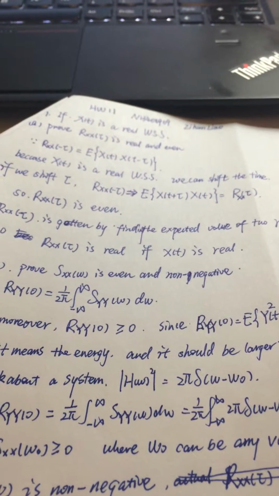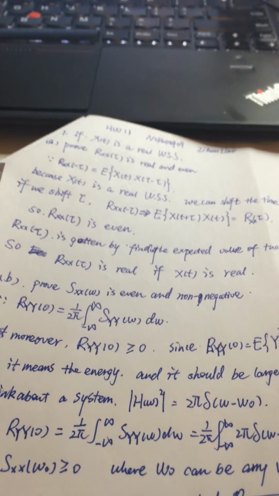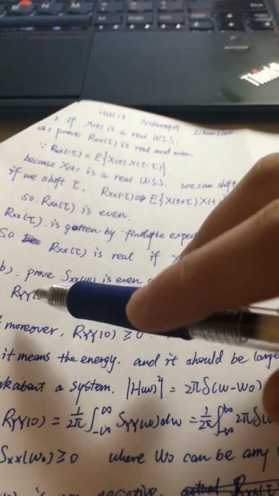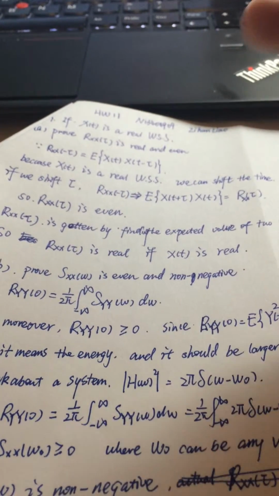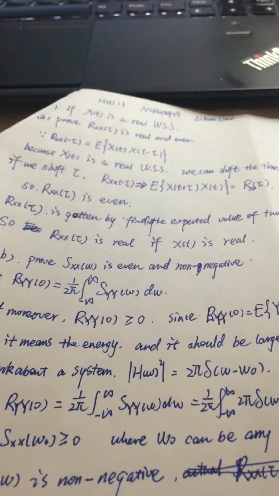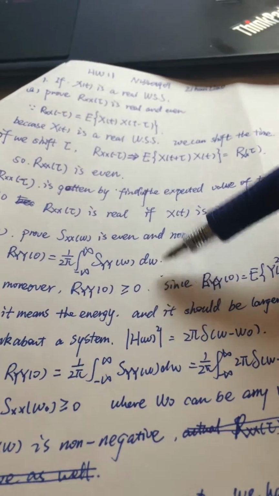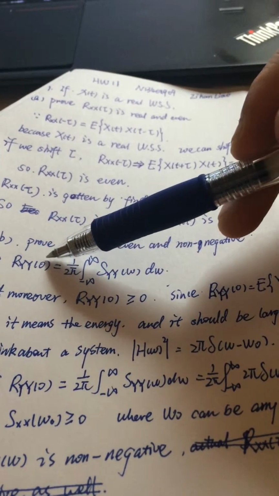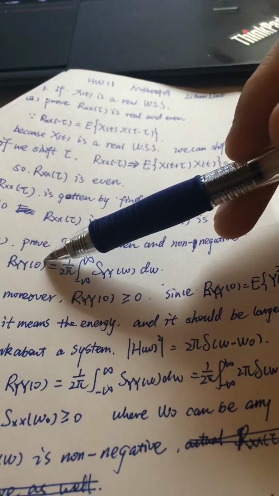Then I had to find that the spectrum is even and non-negative. Here, first I have to see the autocorrelation function. I use the Fourier transform. Here I got this formula, and actually in this formula, for tau, I give a number. I give tau equals to 0, right?